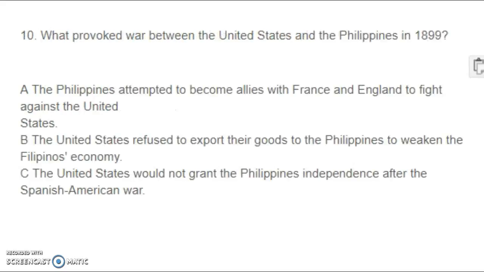And number 10. What provoked war between the United States and the Philippines in 1899? A. The Philippines attempted to become allies with France and England to fight against the United States. B. The United States refused to export their goods to the Philippines to weaken the Filipinos' economy. Or C. The United States would not grant the Philippines independence after the Spanish-American War.